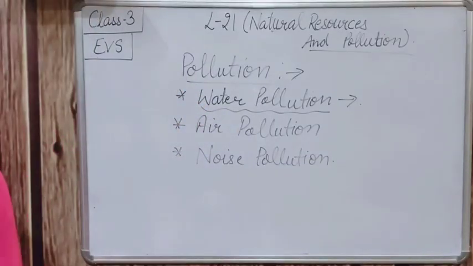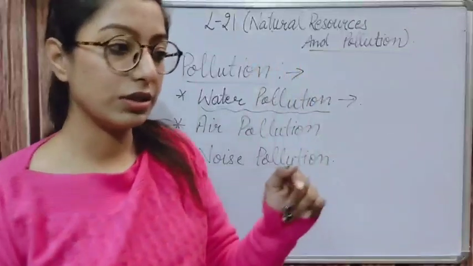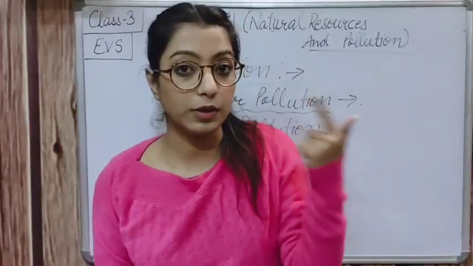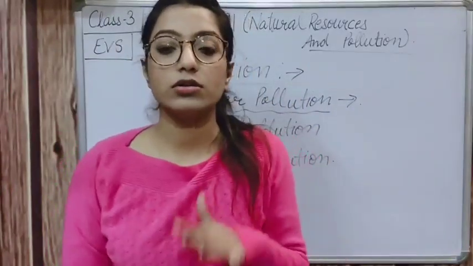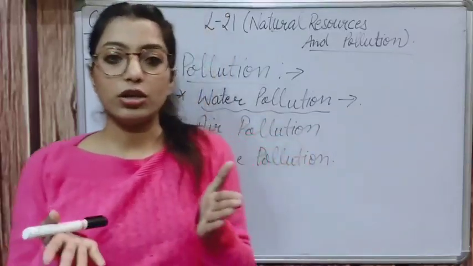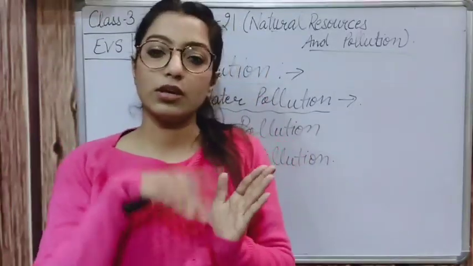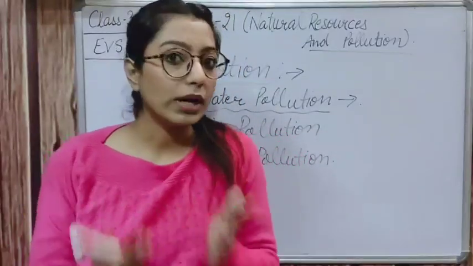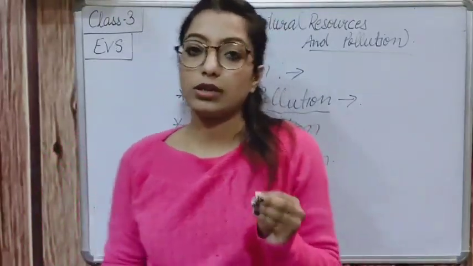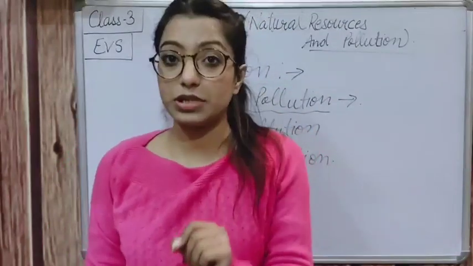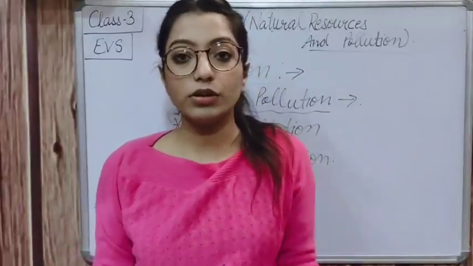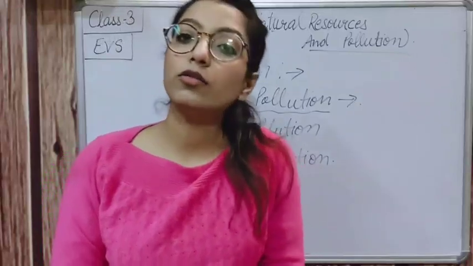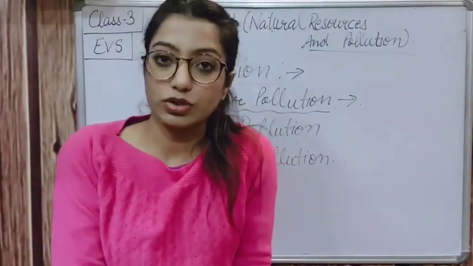Again, let's take a quick recap of the chapter. Firstly, I told you about the natural resources. Natural resources are the sources which we get from the nature, like coal, petroleum, wood, air, water, sunlight, right? These are the natural resources. Then we came on to the pollution. So what is pollution? Pollution means people adding harmful substances in air, in water and in land. It causes pollution, right? So what is happening from this? Our water is getting polluted, air is getting polluted and land is also getting polluted.